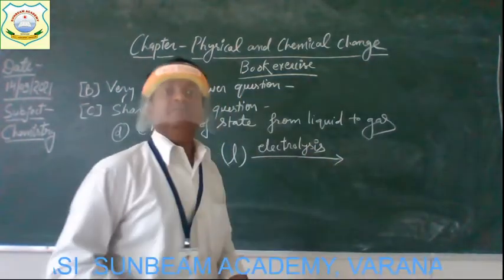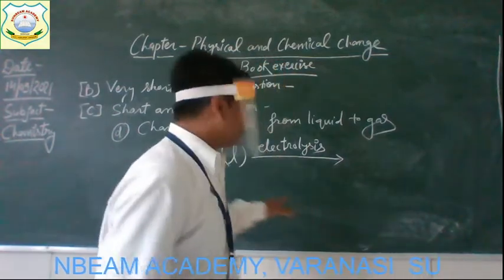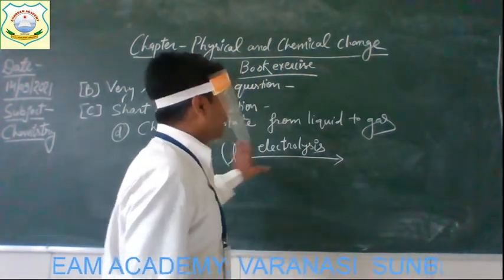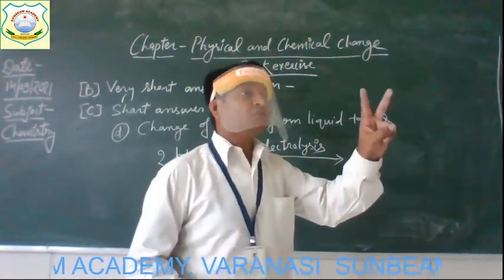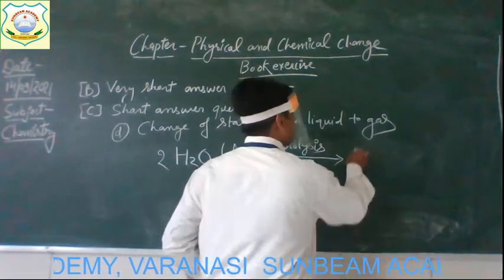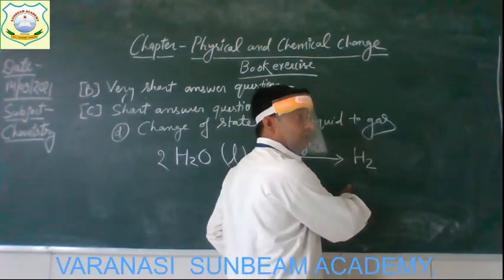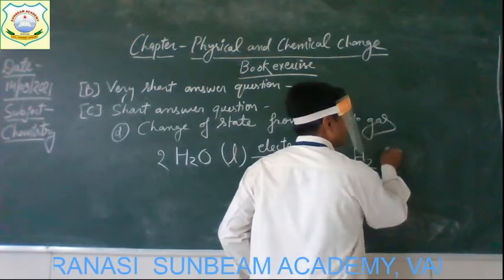electrolysis. Electrolysis means simply when electric current flows in liquid water, it breaks and forms two substances, two products. One of the products is hydrogen gas. It comes in the form of gas.